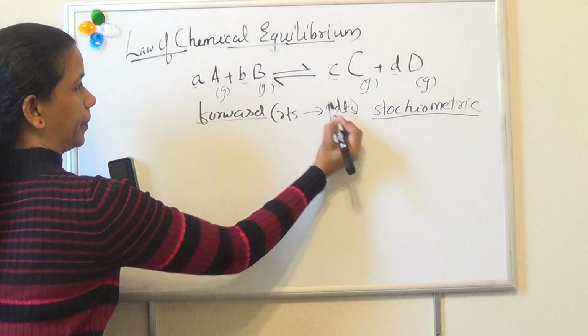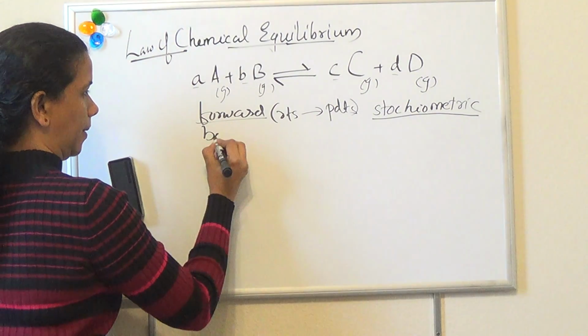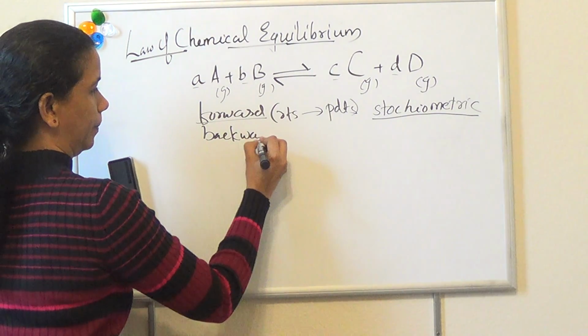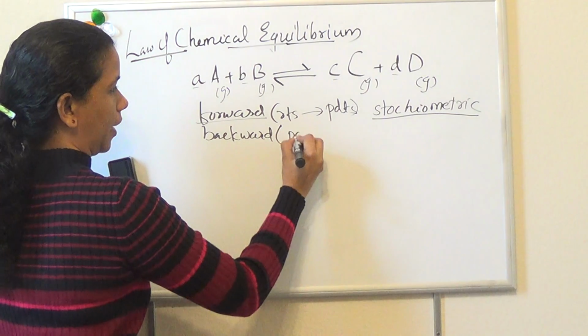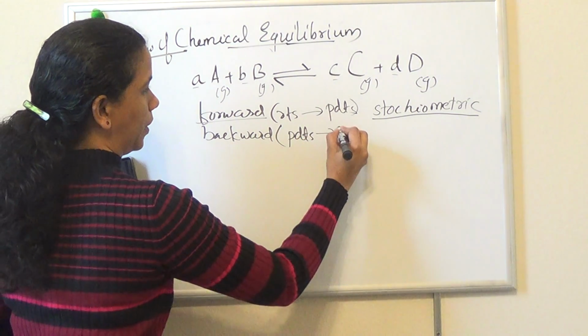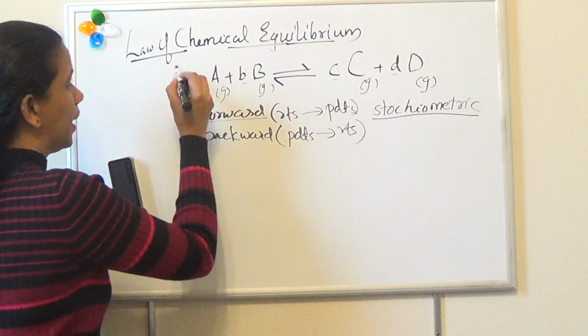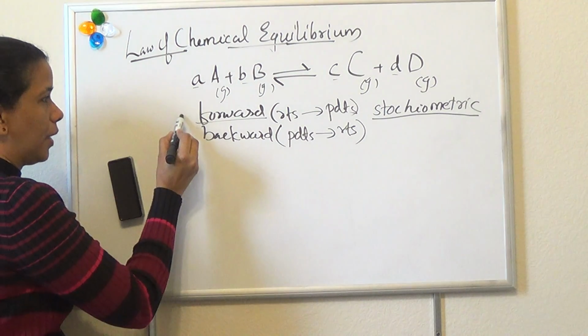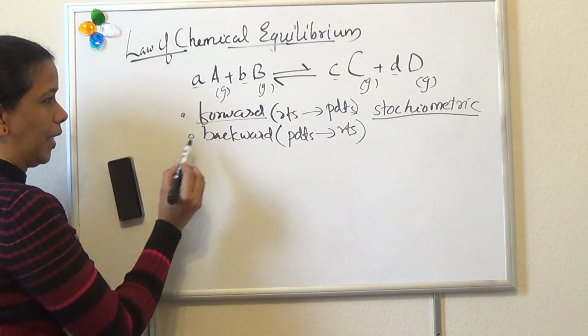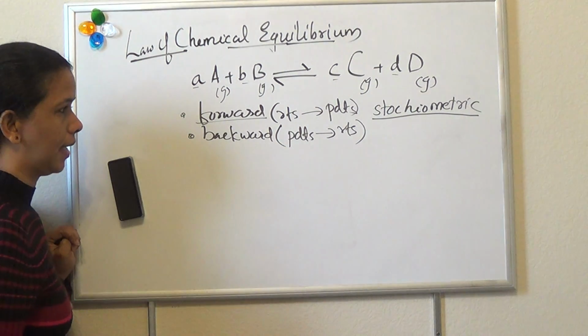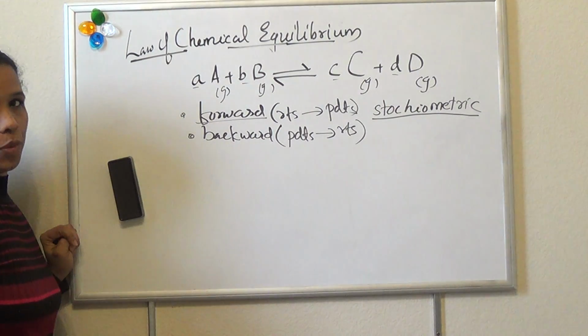Second, the backward reaction. What is that? Conversion of products into reactants. So in a reversible reaction, there are two processes: one is the forward reaction and the second is the backward reaction.